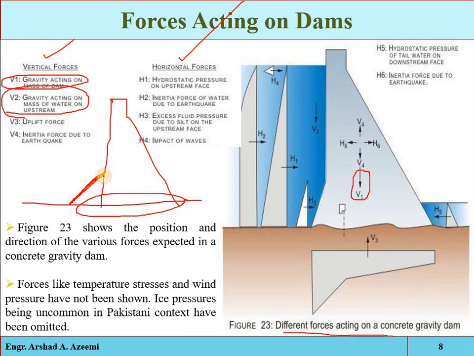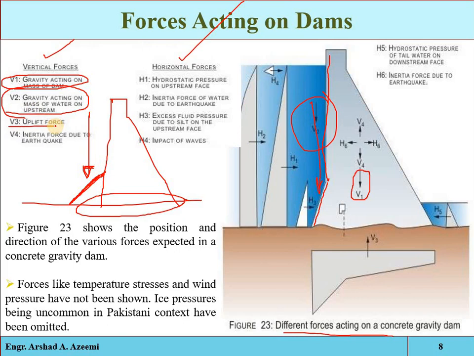When there is some inclination, the water at the upstream face will exert some weight, some vertical pressure, on that inclined portion. So that is V2, represented here, and again it acts downward.